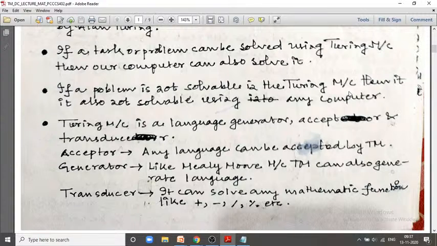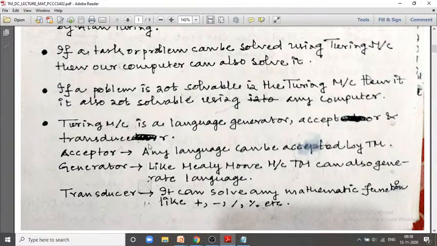Now Turing machine is a language generator, acceptor and transducer. So why Turing machine is a language generator? I have already said earlier in the previous semester, any language can be accepted by Turing machine. That is the number 1 point. Next is why generator? Like Mealy machine and Moore machine, Turing machine can generate language. That's why it's a language generator. Mealy machine and Moore machine can generate the language.